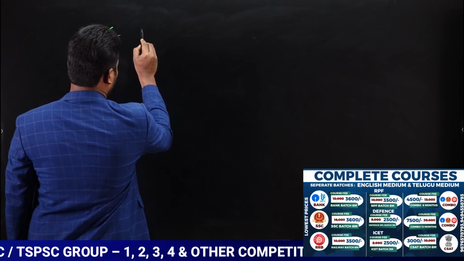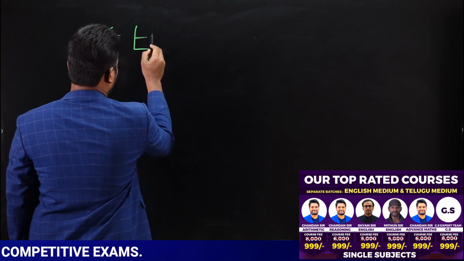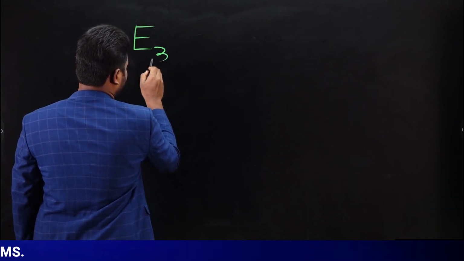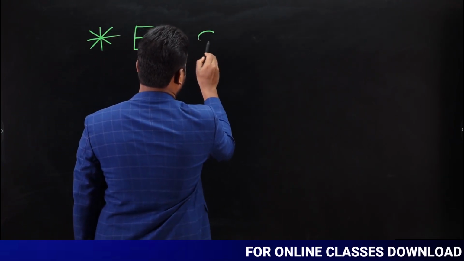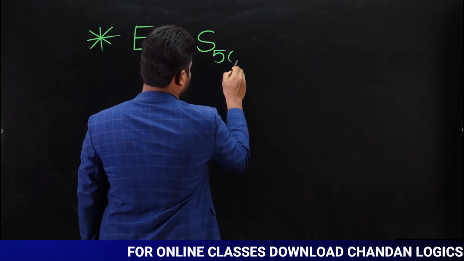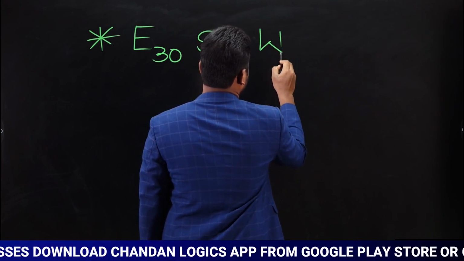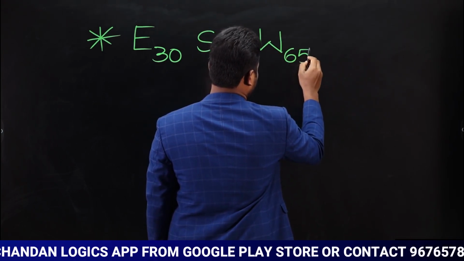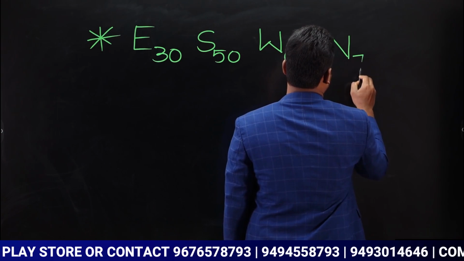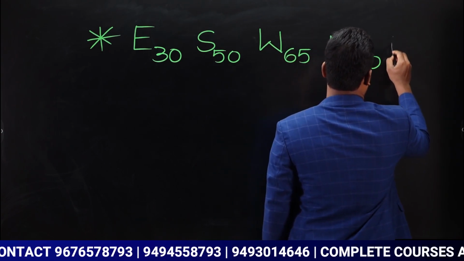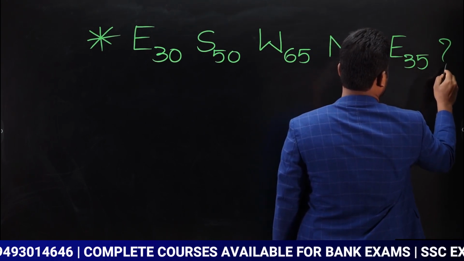Okay. Now if you observe, the question is, a person traveled towards east 30 meters, followed by south 50 meters, followed by west 65 meters, followed by north 70 meters, followed by east 35 meters.